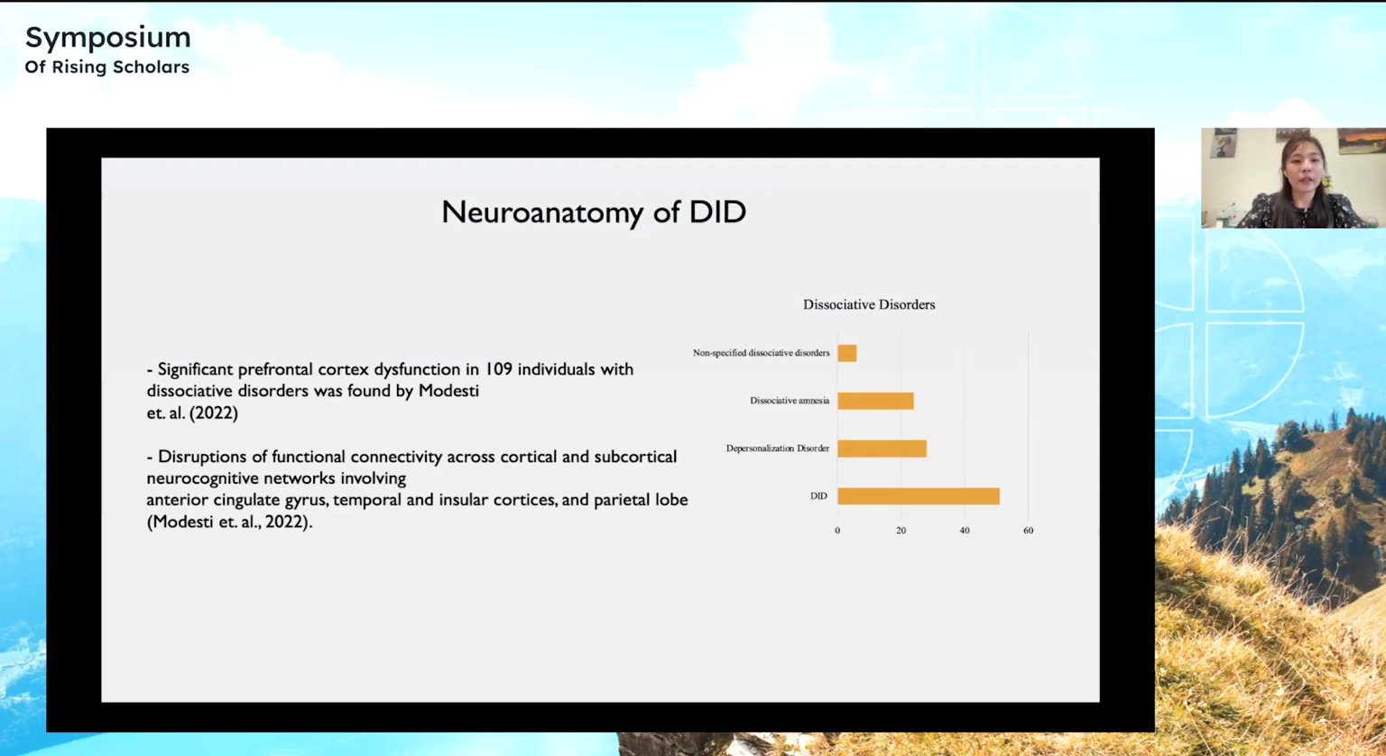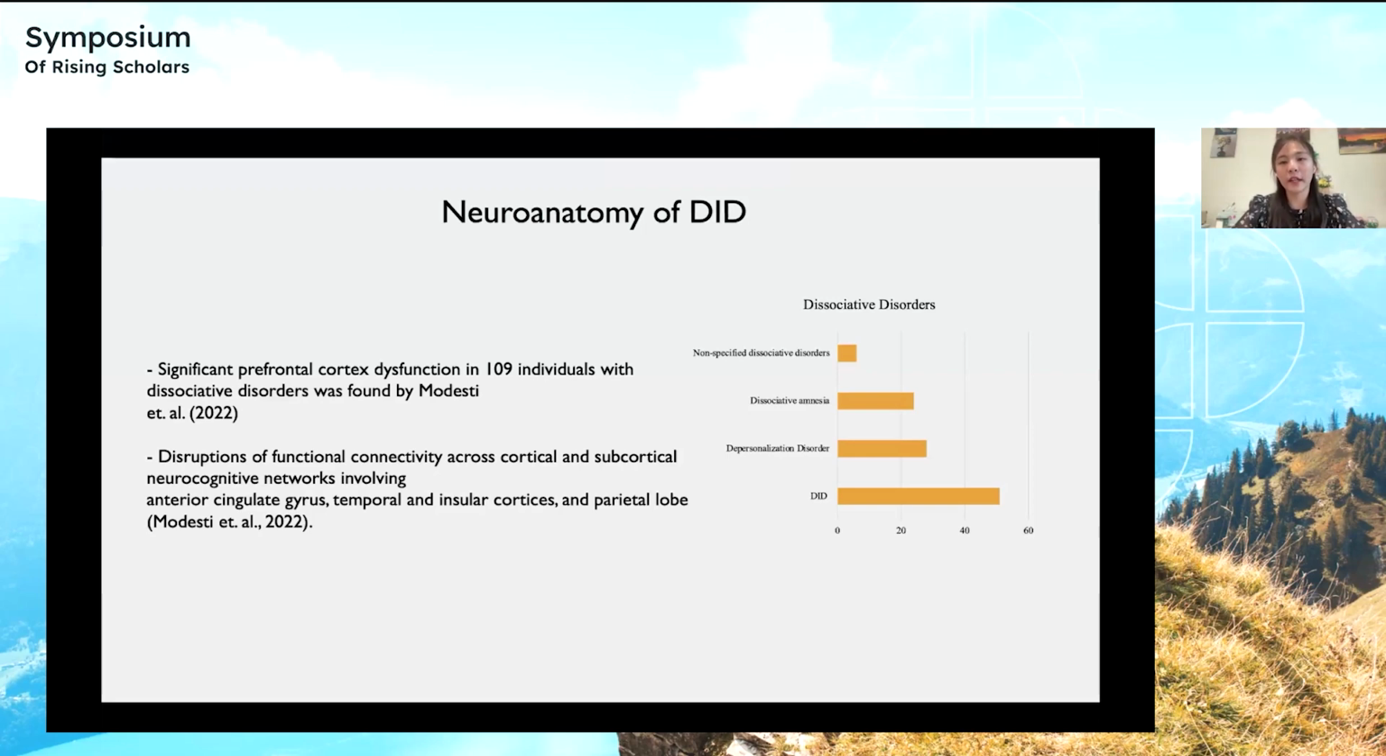And by significant prefrontal cortex dysfunction, I mean that there has been noticeable hyperactivity in the prefrontal cortex in the resting state compared to the controls, as well as the actors in the study who were pretending that they did have these various disorders. And to continue with this hyperactivity, it was also noticeable in the anterior cingulate gyrus, the temporal and insular cortices, and the parietal lobe.